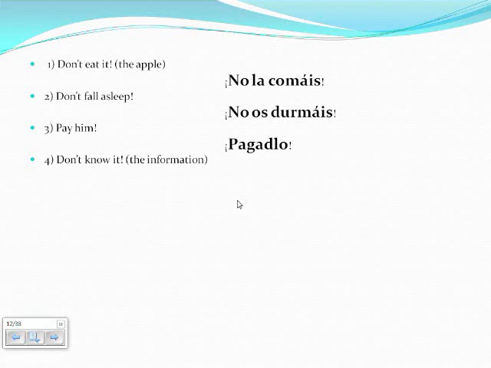Next we have a negative command, so we start with a no. For negative commands, we place the direct object before the verb. The it in this situation stands for information, which is feminine and singular, so we place a la before the verb. The verb to know is saber, which is irregular in the command form, and is made into sepáis.